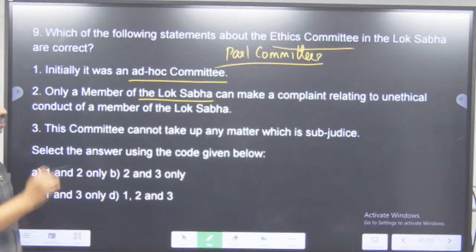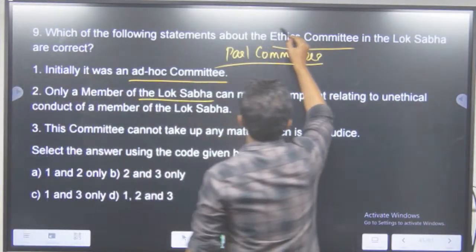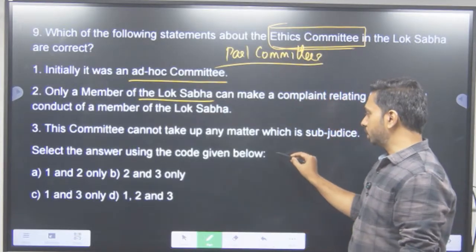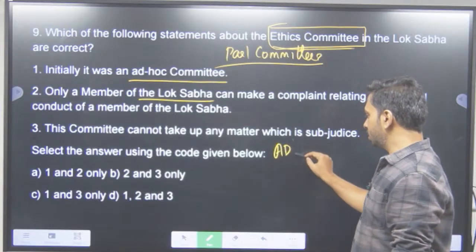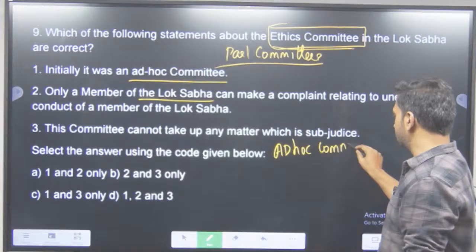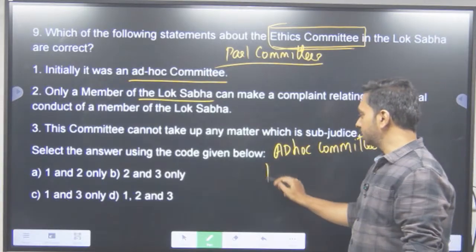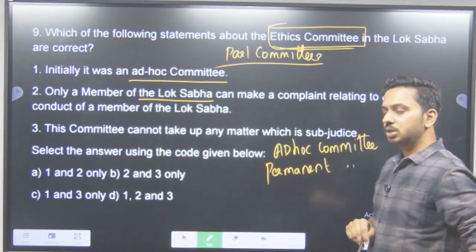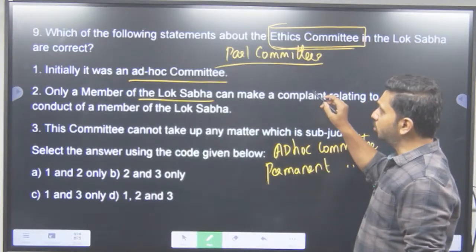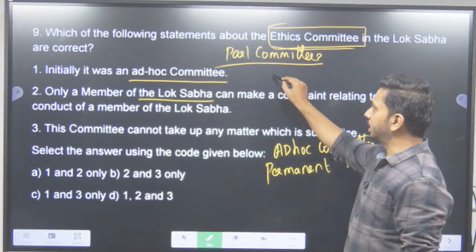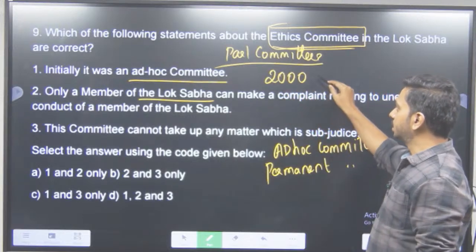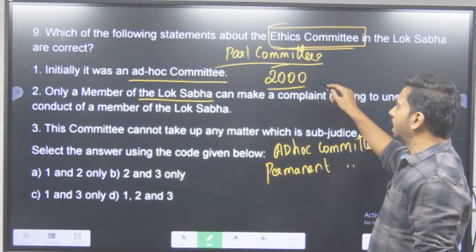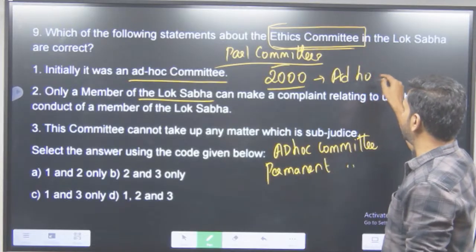Select the following ones. So parliamentary committee के बारे में, and the committee that is given here is the ethics committee. So when we talk about parliamentary committees, there are two types of committees, right? One, we call them ad hoc committees or temporary committees. Other are the permanent committees. Now, ethics committee, when was it constituted? I think it was constituted in around 2000, 2001 itself. And initially it was supposed to be an ad hoc committee.